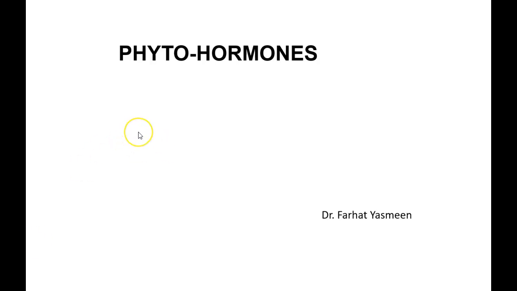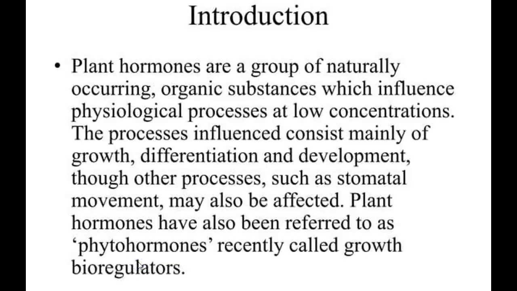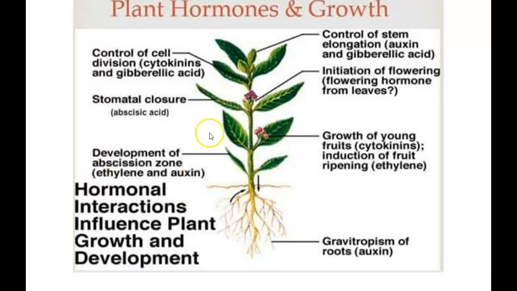Dear students, today we will discuss phytohormones, or plant hormones. Plant hormones, or phytohormones, are basically naturally occurring organic substances which influence the physiological processes of plants at very low concentrations. These processes mainly consist of growth, differentiation and development, and other processes such as stomatal movement may also be affected by phytohormones. So phytohormones are also known as growth regulators.